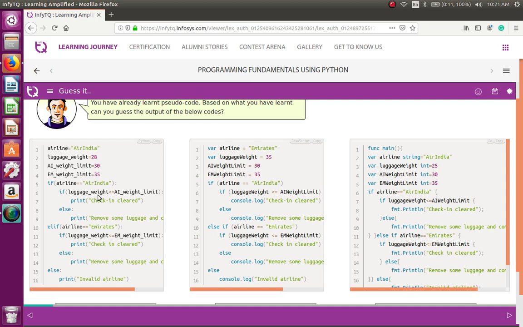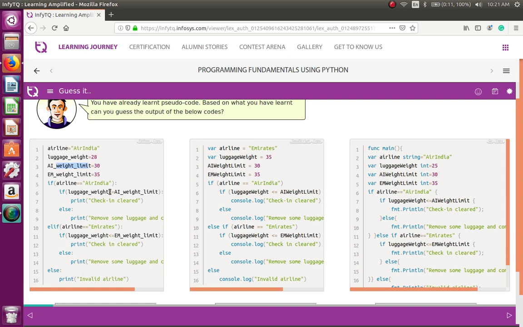If luggage weight, I'm not going to consider else if and else part, because the first condition itself is true. So airline equal to Air India, so this is true, and the luggage weight is 28, but Air India weight limit is 30.